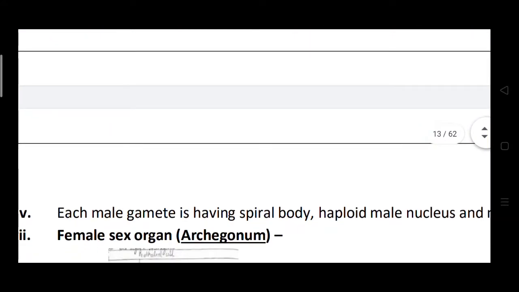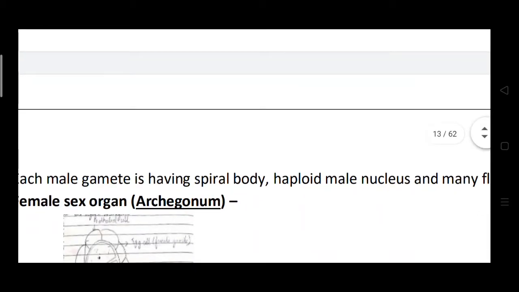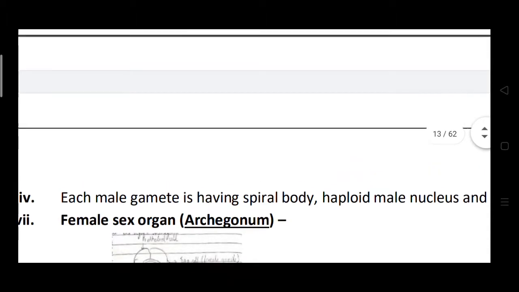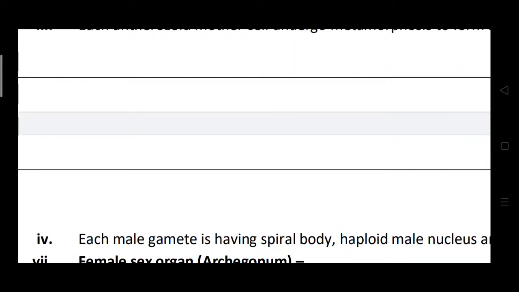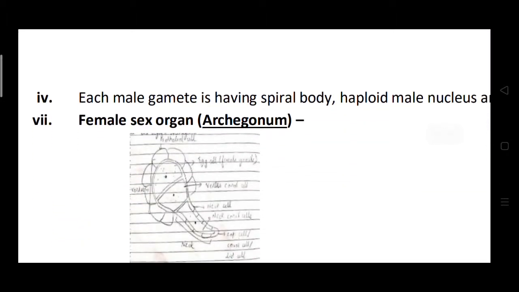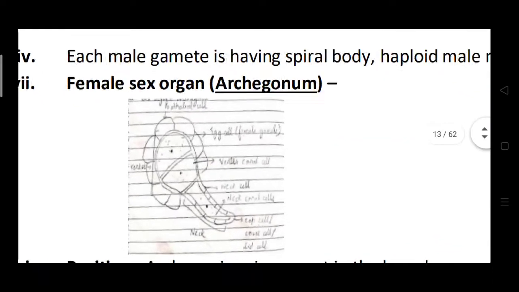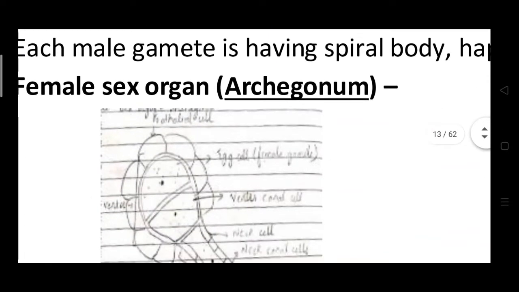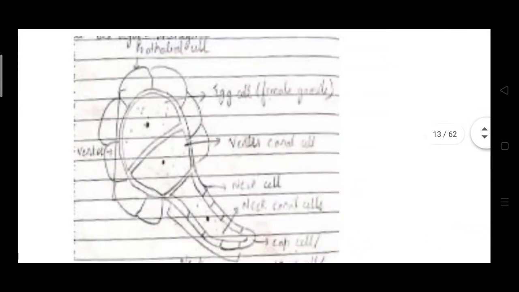Each male gamete has a spiral body and is haploid in nucleus, and the anthrozoids are multiflagellate at one end. So this is the structure of the anthrozoids, that is the male gametes. Then the next figure is about the archegonium, that means the female sex organ. So this is the structure of the archegonium.